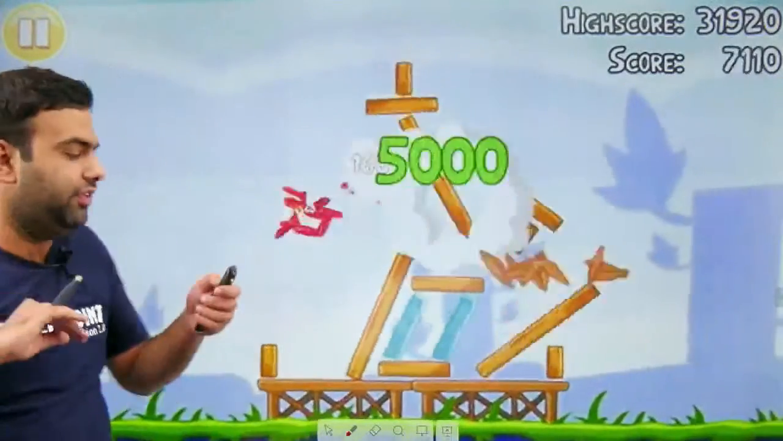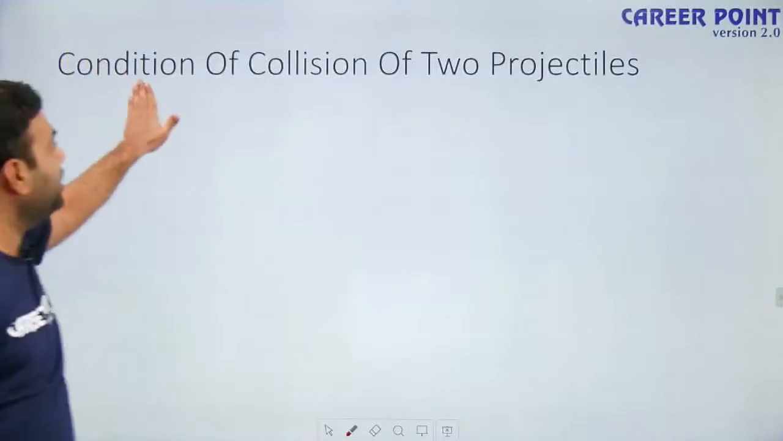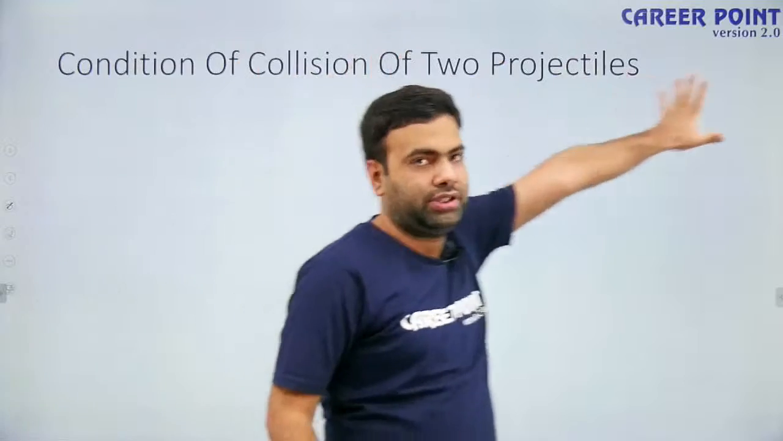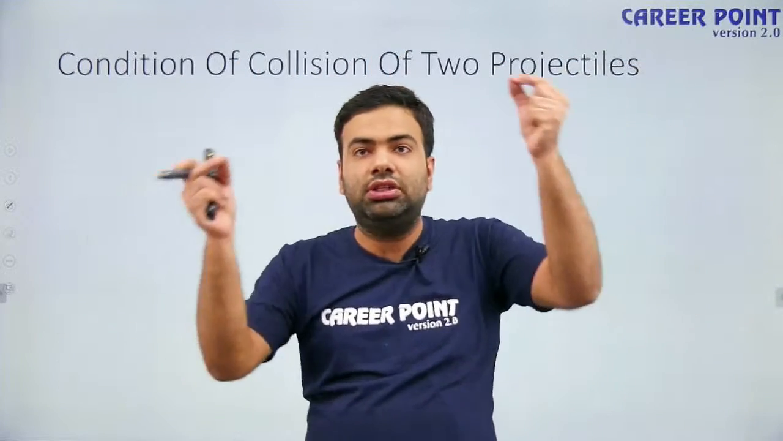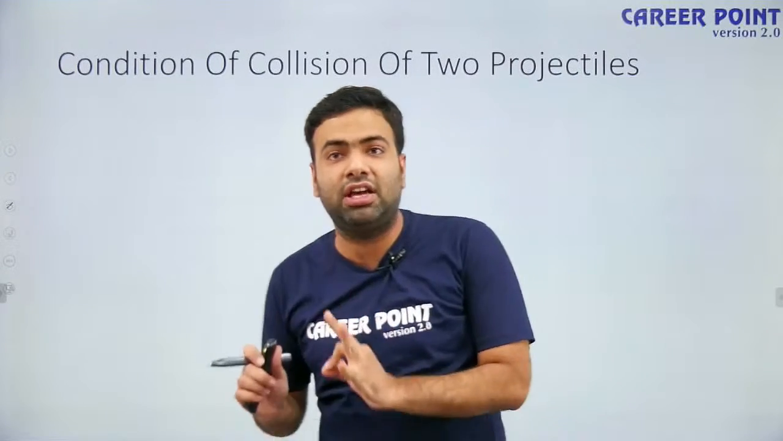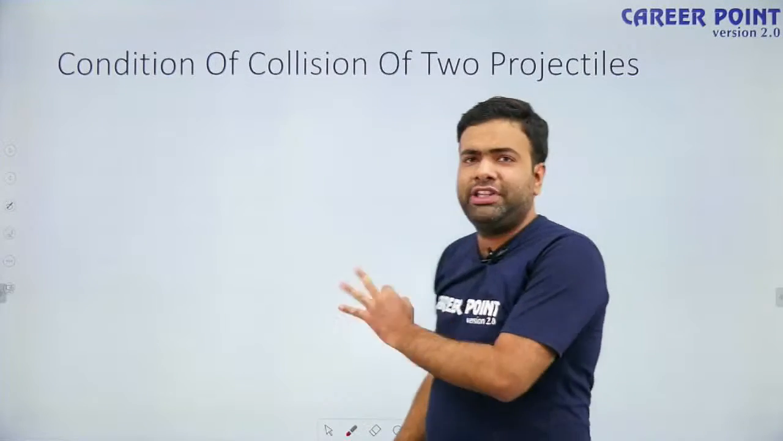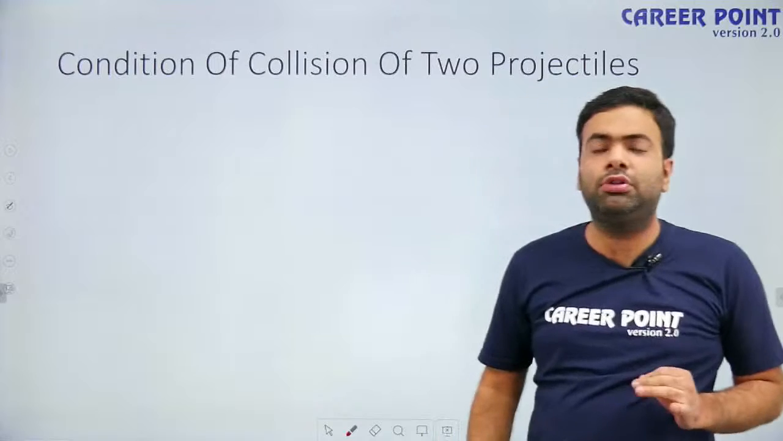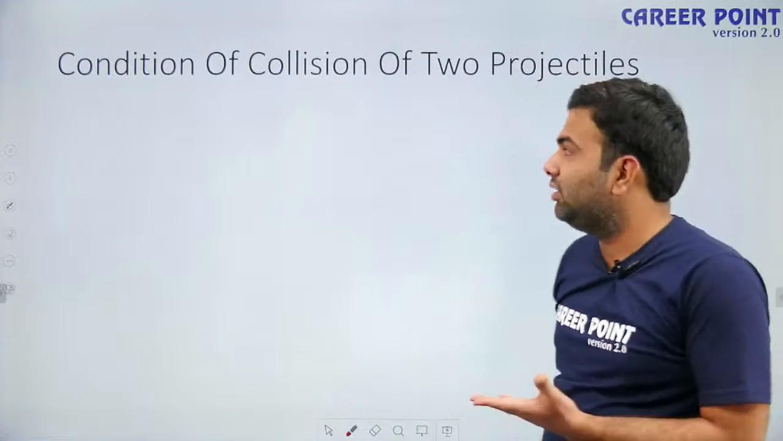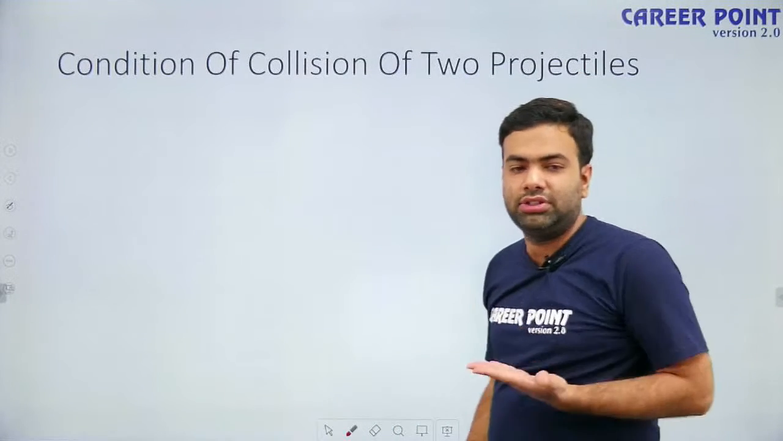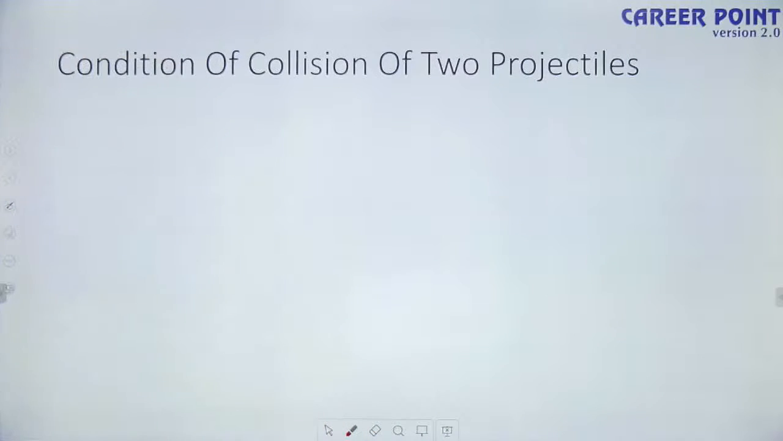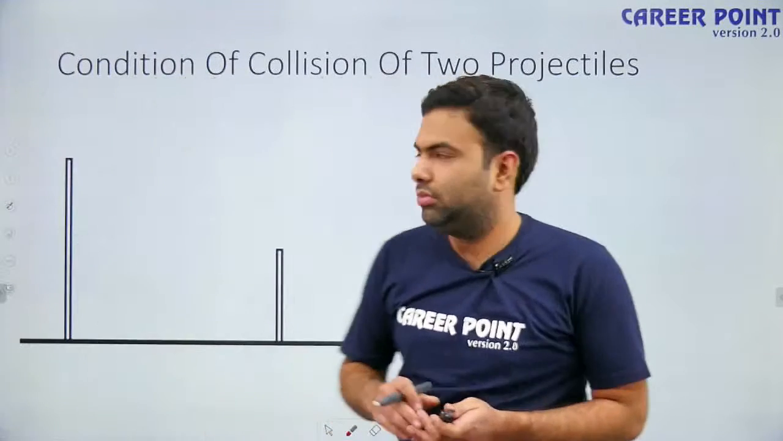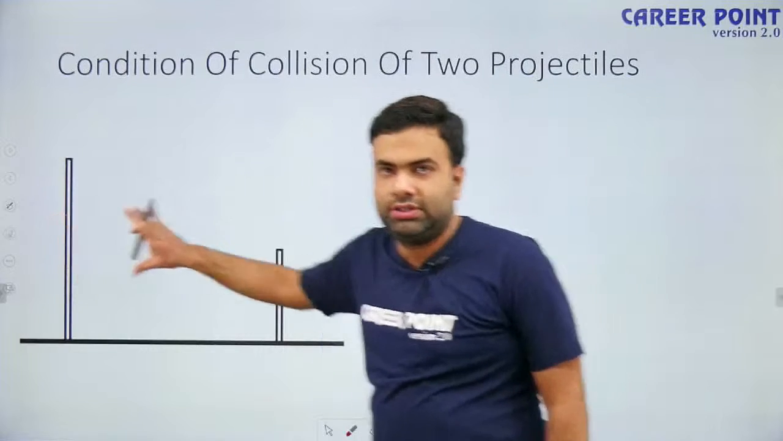So let's start with today's lecture. In today's lecture we will discuss the condition of collision of two projectiles. Under what condition do two projectiles launched collide? That is our today's topic, and this is a very interesting topic. I am going to tell you a trick to minimize your calculation, so be attentive. See, suppose we have two towers.